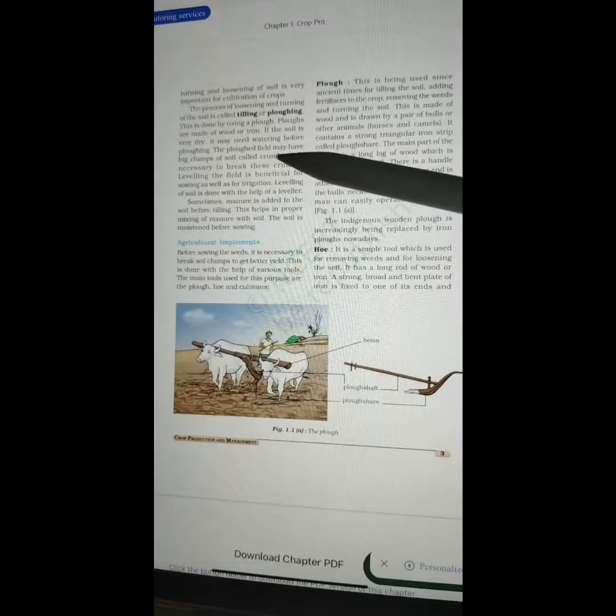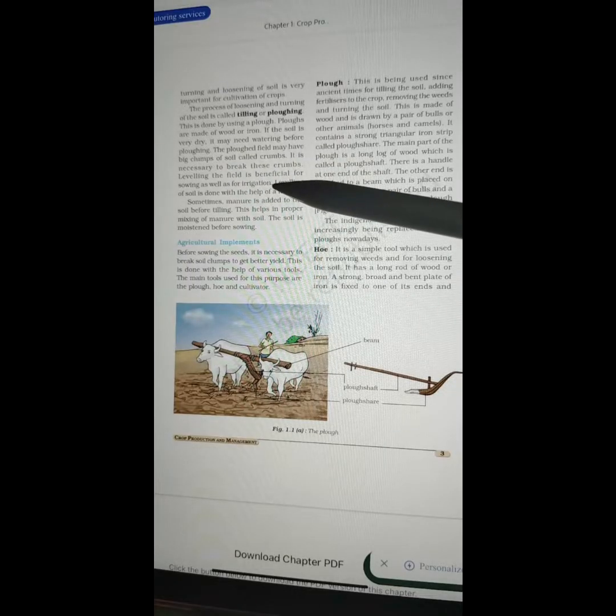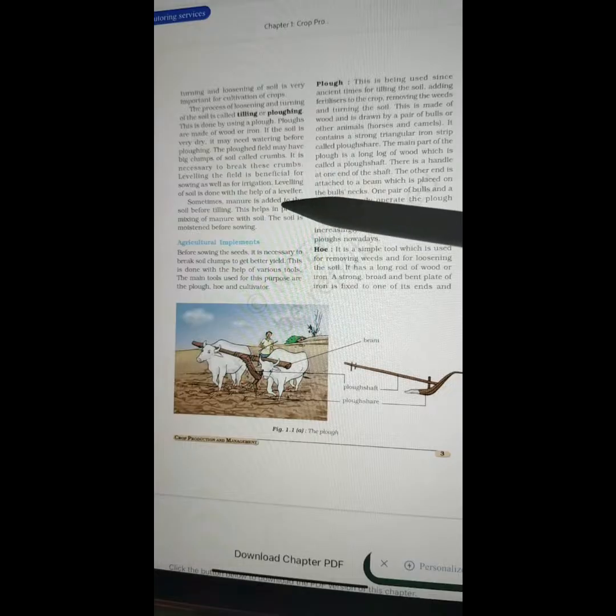The plowed field may have big clumps of soil called crumbs. It is necessary to break these crumbs. Leveling the field is beneficial for sowing as well as for irrigation. Leveling of soil is done with the help of a leveler.